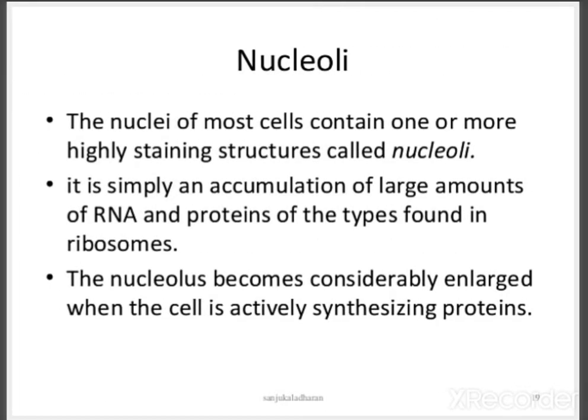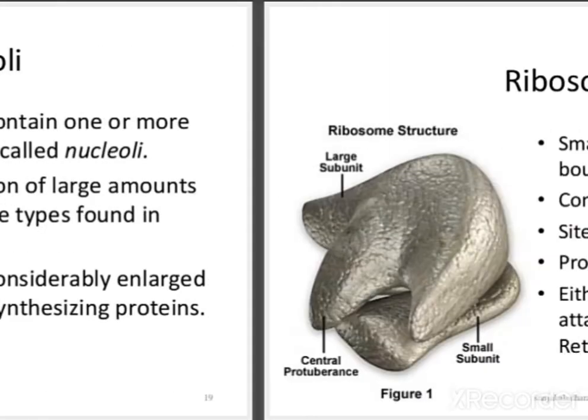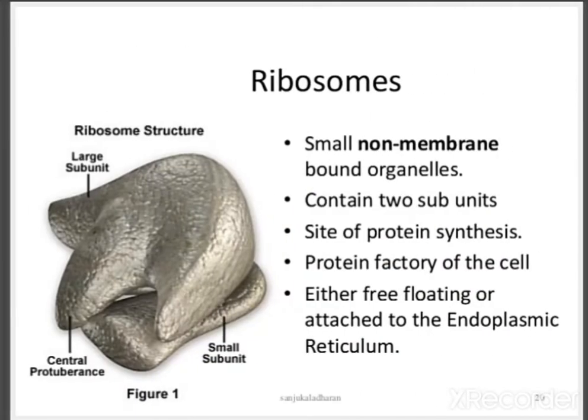And nucleoli. The nuclei of most cells contain one or more highly staining structures called nucleoli. It is simply an accumulation of large amounts of RNA and proteins of the types found in ribosomes. The nucleolus becomes considerably enlarged when the cell is actively synthesizing proteins and during the mitotic and meiotic conditions.